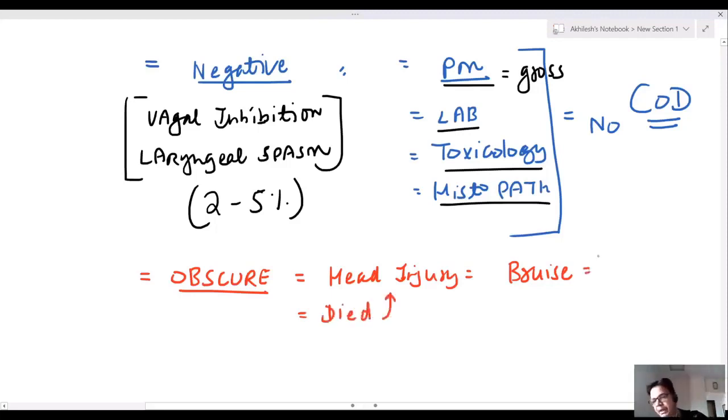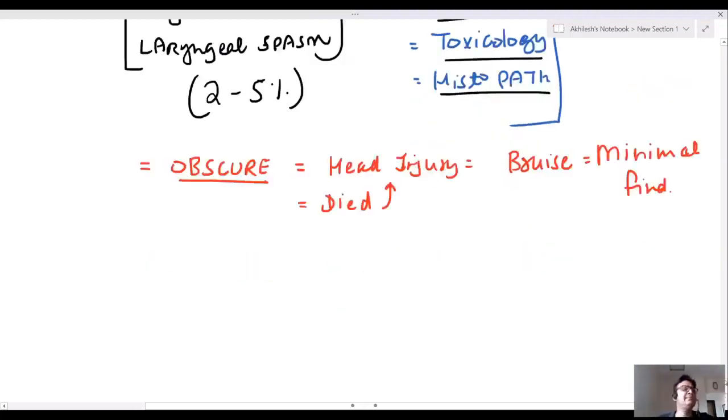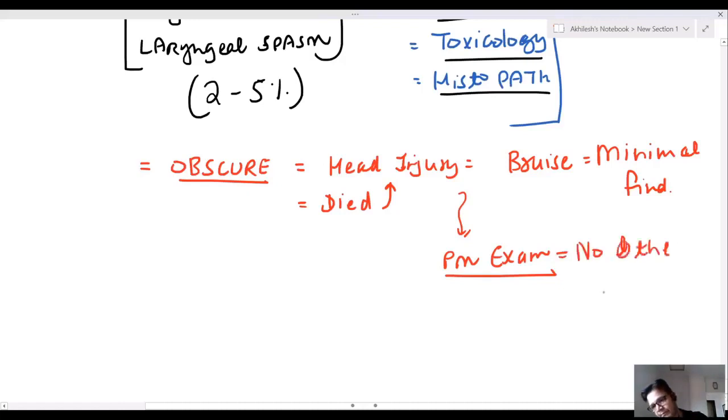A bruise on the head is a minimal finding, but in postmortem examination after dissection, no other finding is detected. There is no hematoma in the brain, no extradural hematoma, no subdural hematoma.